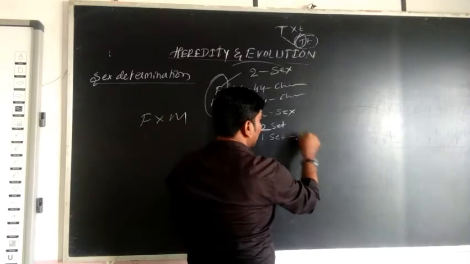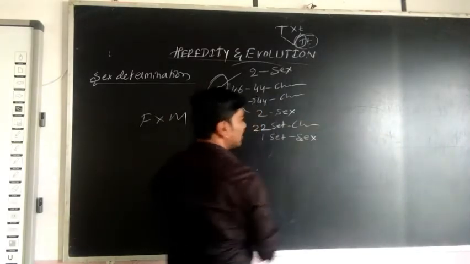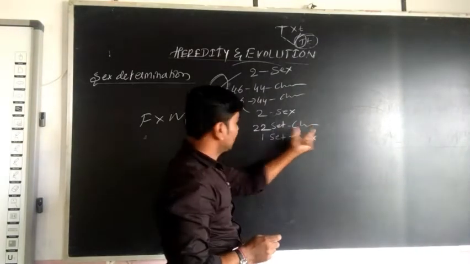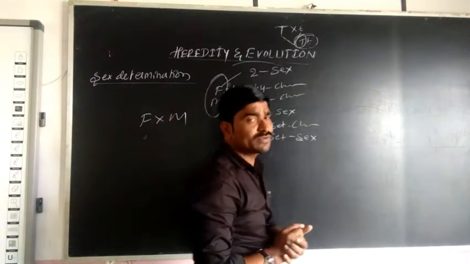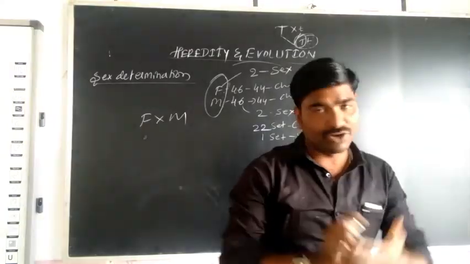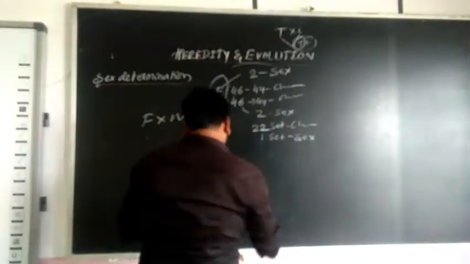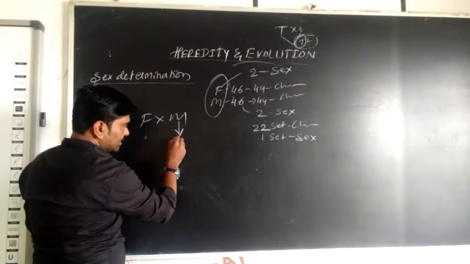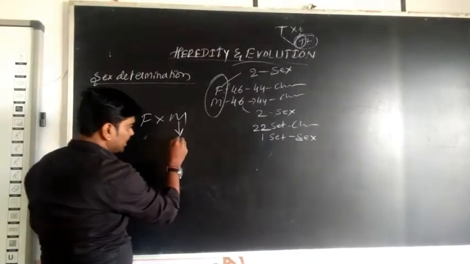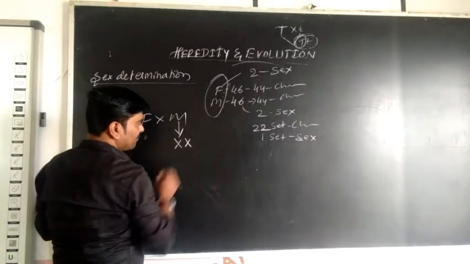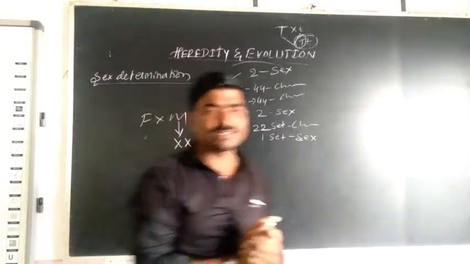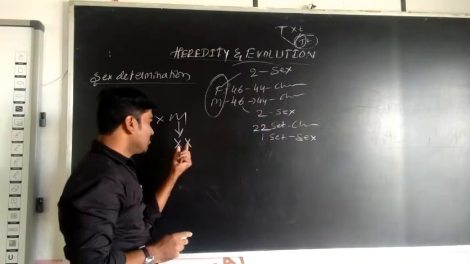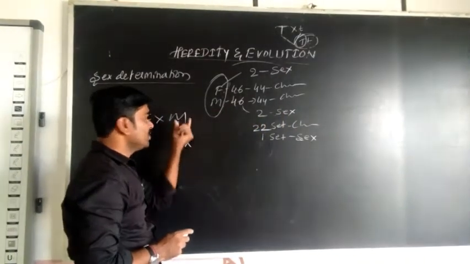So 22 pairs of chromosomes for characters and 1 pair of chromosomes for sex, to determine the sex. So here the mother has 1 pair of sex chromosomes, that is uppercase X. Uppercase X means capital letter X. So these are the sex chromosomes in a mother.